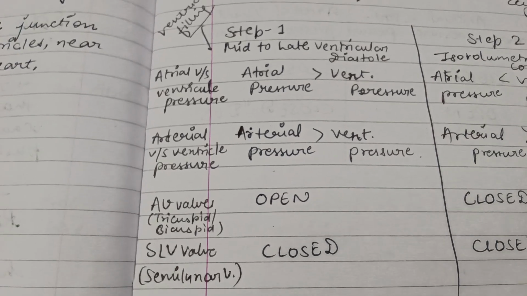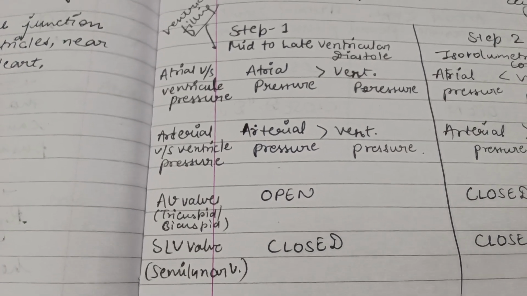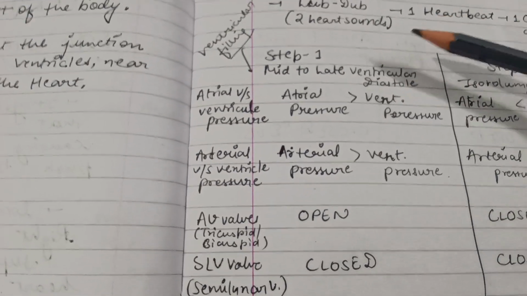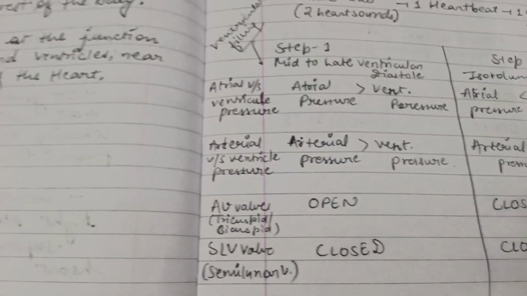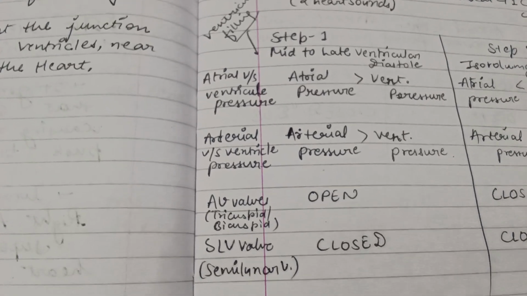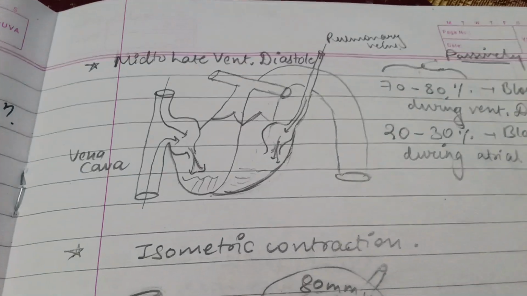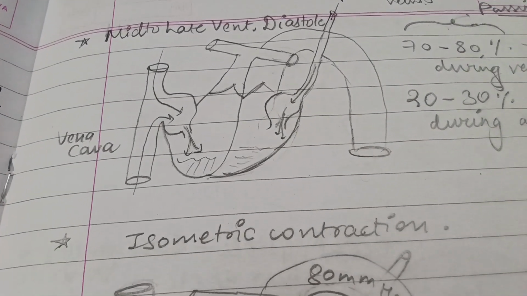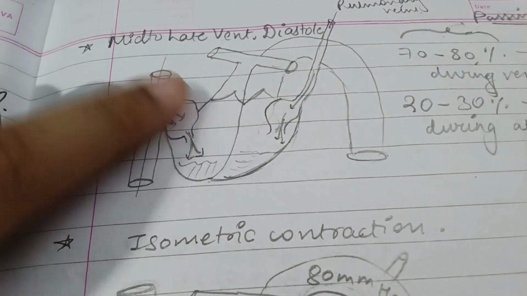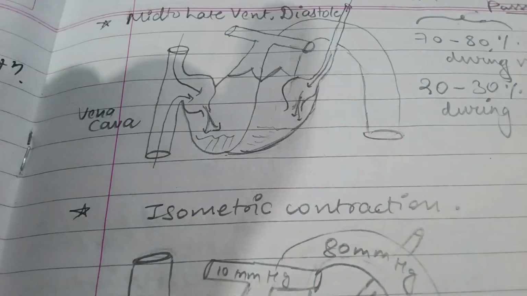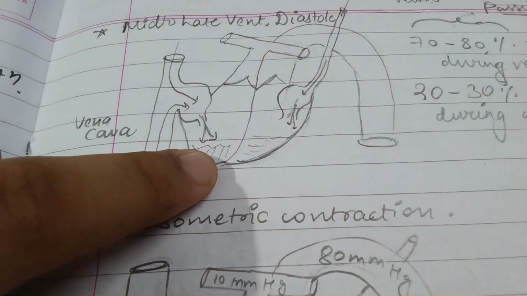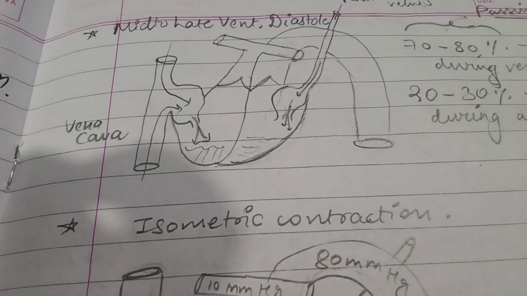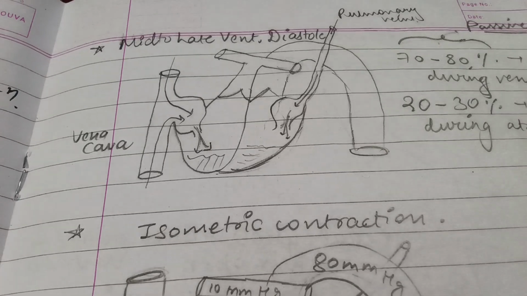Now it's time to match what's written in the textbook. Basically, during step 1, which is ventricular diastole, I'm starting here with this phase only, when the atria are contracting, the mid to late ventricular diastole happens. So when the atria are contracting, mid to late diastole happens in the ventricle. So this was that phase.